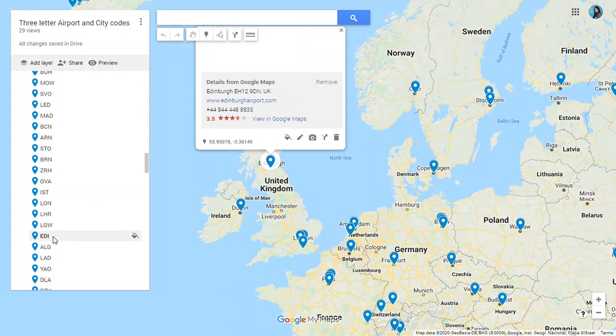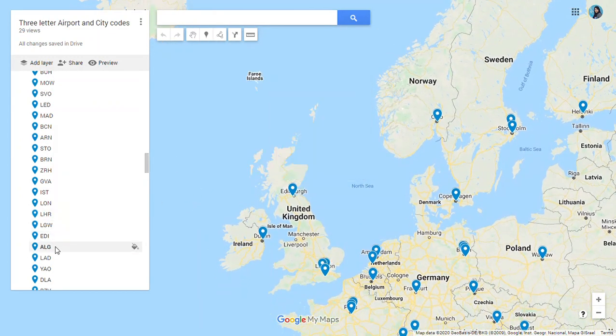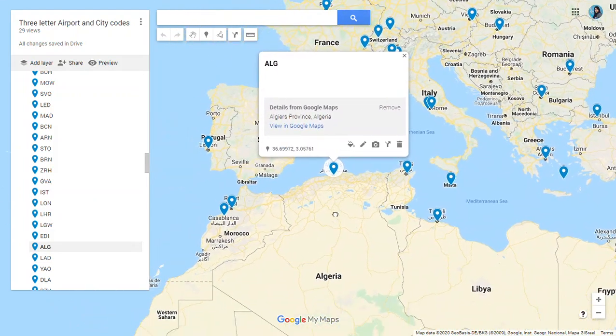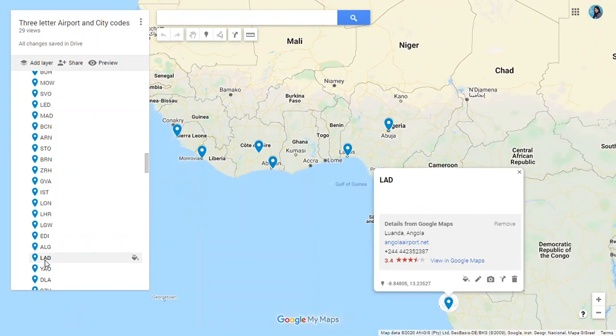Edinburgh, EDI is the code. Then we have, in Africa, Algeria. You can see this location, Algeria. ALG is the code. In Africa we have Luanda, LAD in Angola.